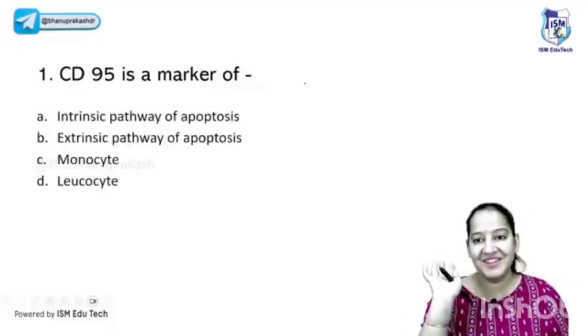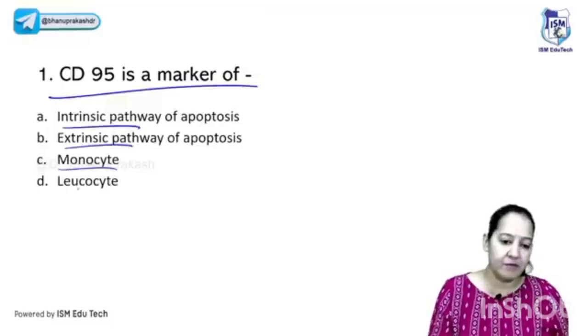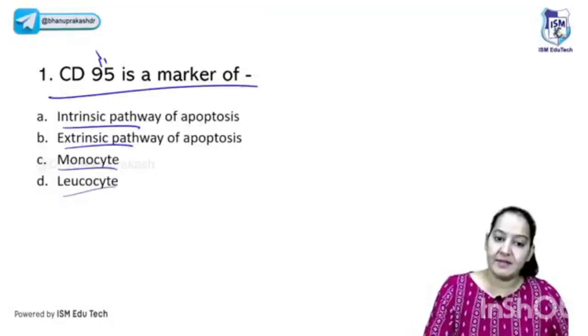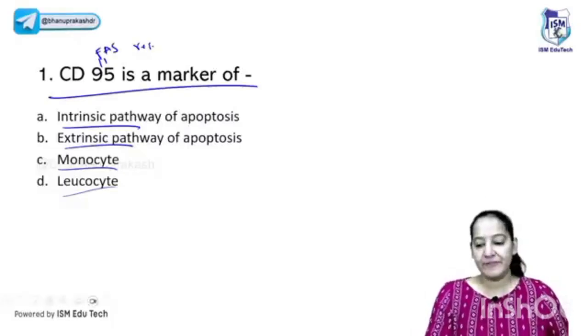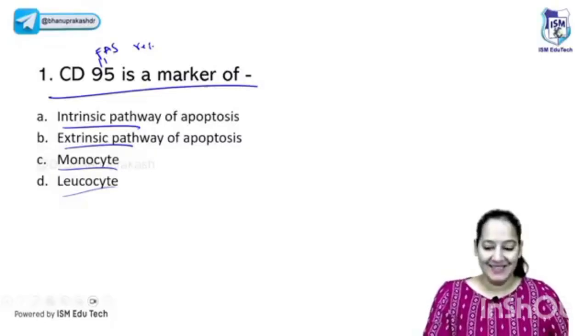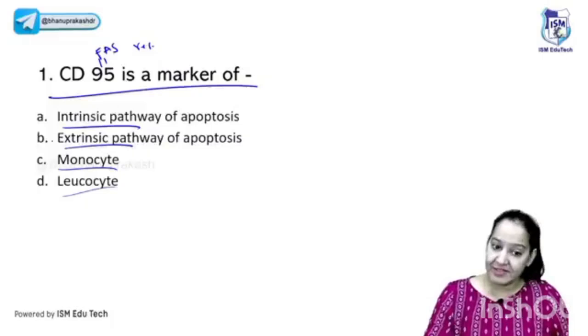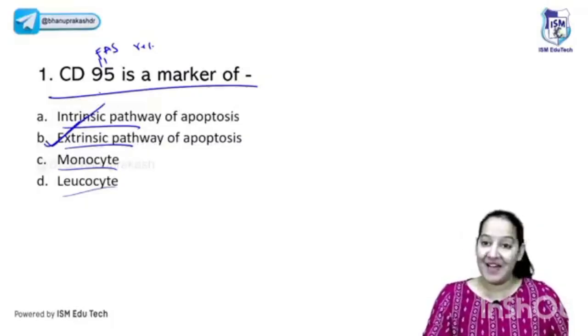So you have to be fast, you have to give me the answer. What's the correct answer here? CD95 is a marker of: intrinsic pathway, extrinsic pathway, monocyte or leukocyte? Just now I told you. Okay, let me give you a clue. CD95 is the other name of the FAS receptor or FAS ligand. So what is the correct answer now? Yes, very good. CD95, FAS or TNF, these are the death receptors which are present in the extrinsic pathway, not in the intrinsic pathway, and you all are right. Very good, very intelligent.